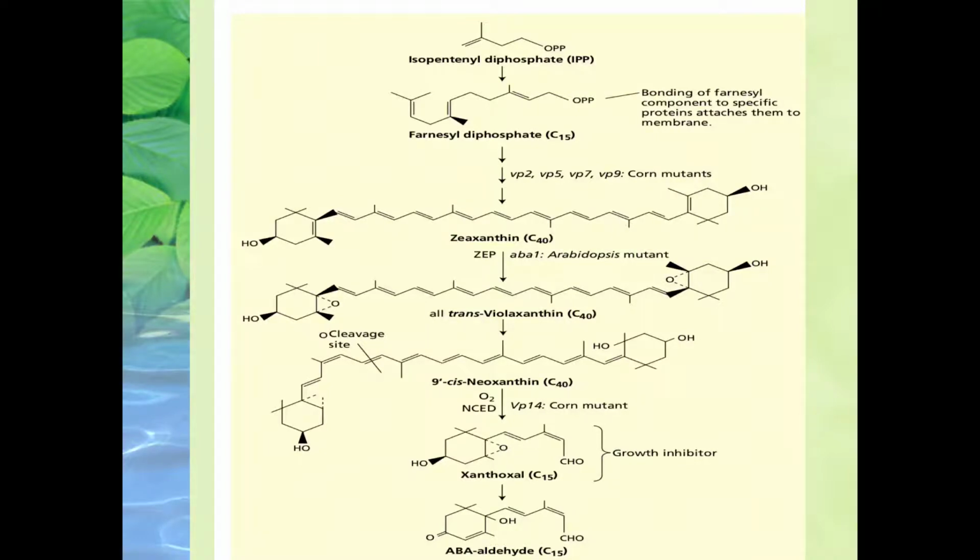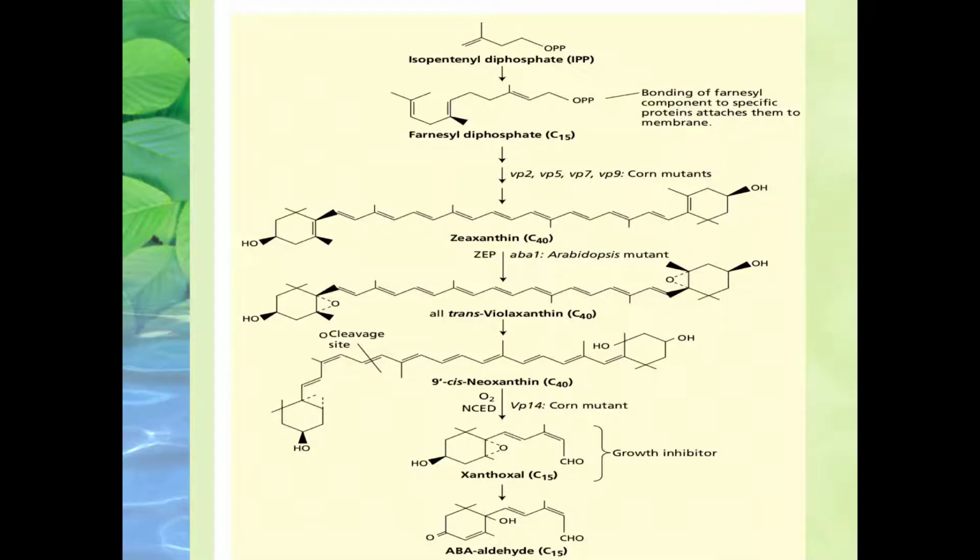In gibberellic acid as well, the main precursor we require is IPP, that is known as isopentyl diphosphate. So here also we require isopentyl pyrophosphate, or we can say isopentyl diphosphate, is the main requirement for the further biosynthesis of abscisic acid.